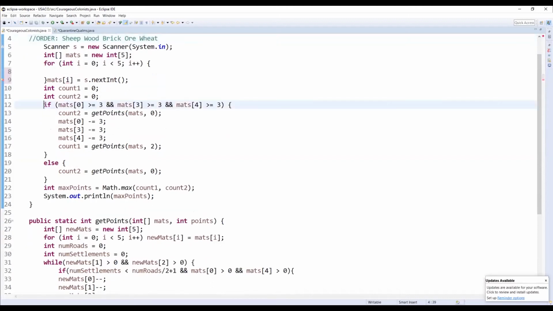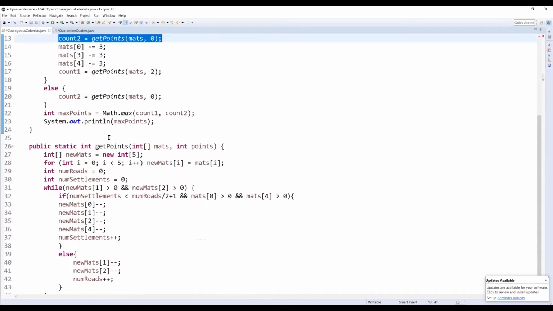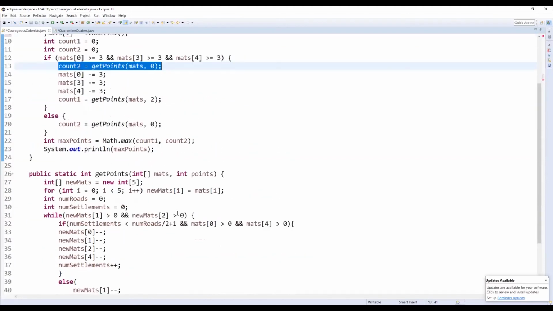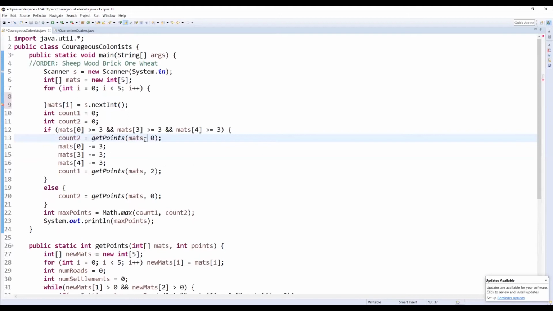So the first thing we need to manage is that town hall. Again, you can only build one town hall, so we should just get it out of the way first. We don't necessarily know if it's going to help us or if it's going to hurt us. So this says, if we have the necessary materials for the town hall, if we have 3 wheat, 3 ore, and 3 sheep, then first we're going to pass into this get points method, which gets everything else with no town hall being built.